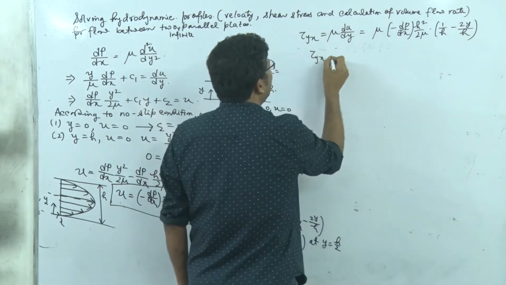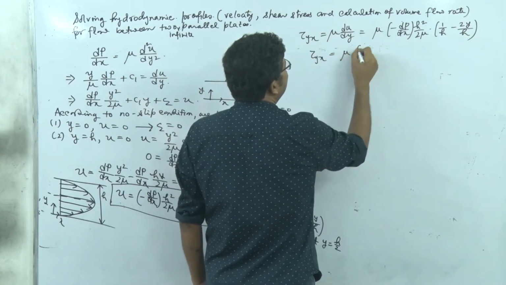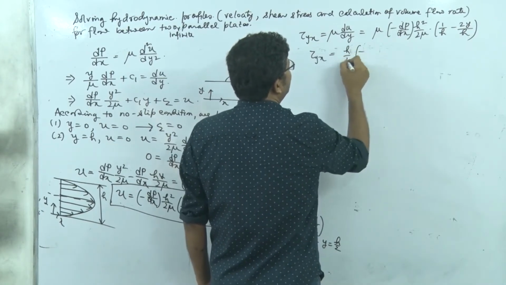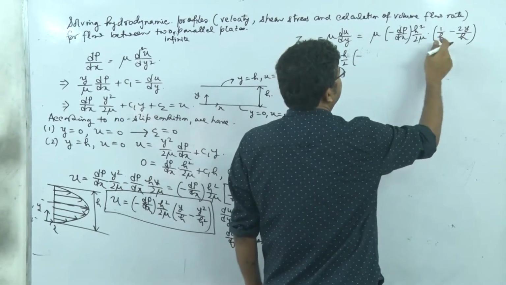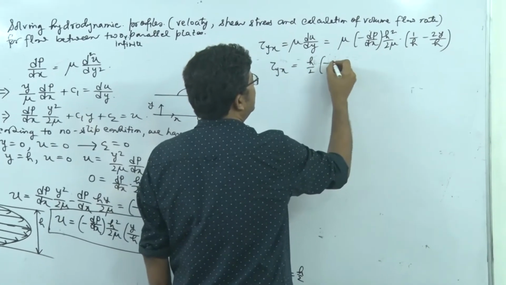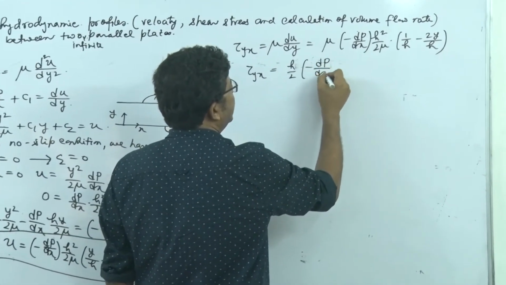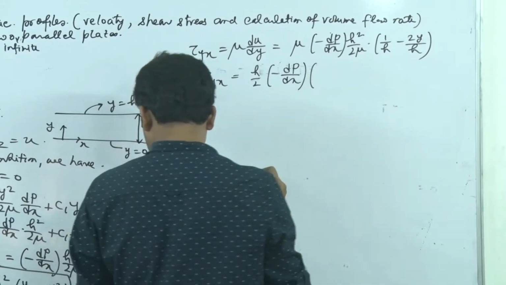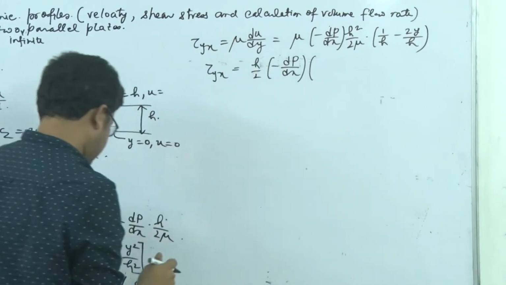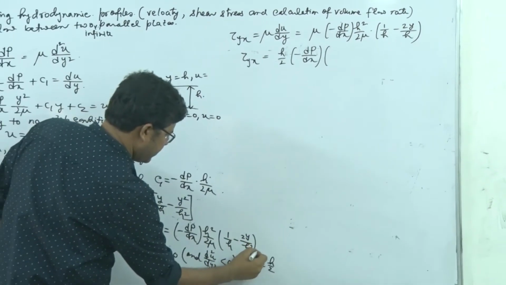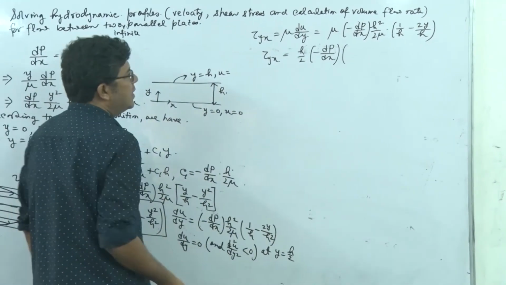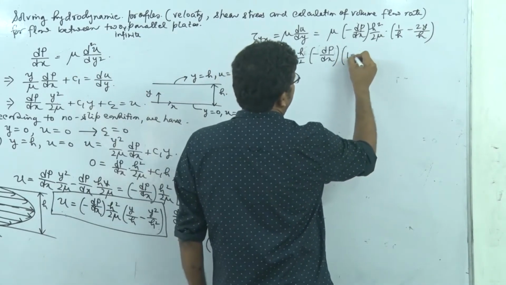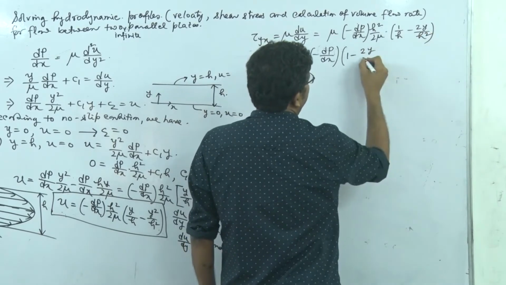So tau yx is equal to, mu cancels out, so h by 2, this h and this h cancel out, giving h by 2 into minus of dp dx. Sorry, we have got a mistake here, it is 2y by h square, right? So whenever we are taking h out, it's 1 minus 2y by h.